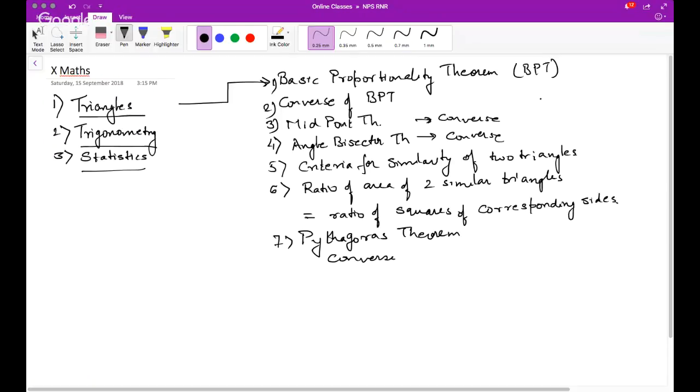Yeah, so we had a scheme, and the scheme was that here we didn't use similar triangles. For all others, we are very comfortable using similar triangles and the conditions of similarity to prove all other theorems.